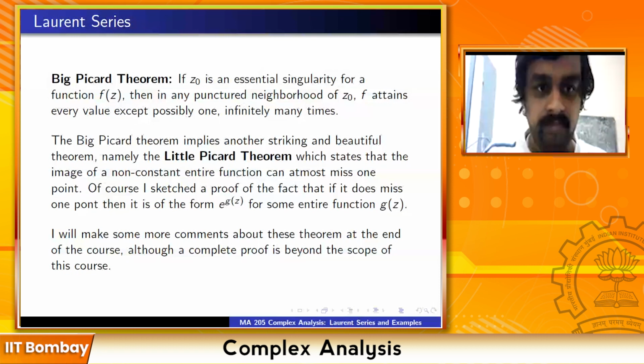Okay, sir. The proof actually is closely related to certain objects in number theory called modular forms. It's something I will not talk about in great detail, but I will once again touch upon the little Picard theorem at the end of the course. I will not be in a position to say anything more about the big Picard theorem. I will touch upon the little Picard theorem at the very end of the course.